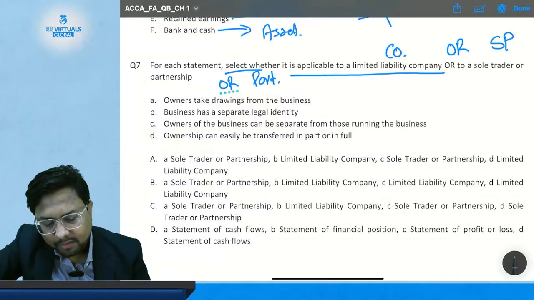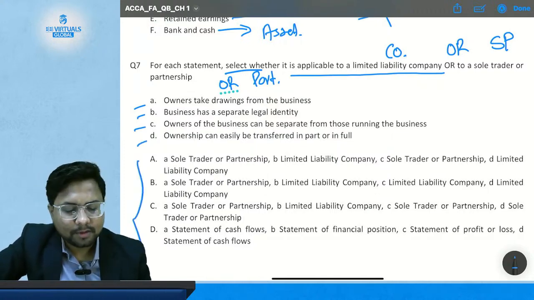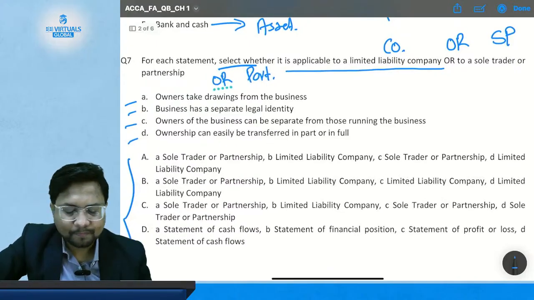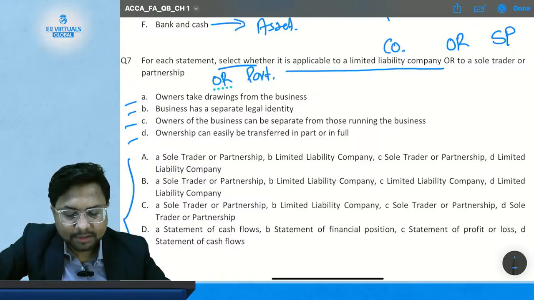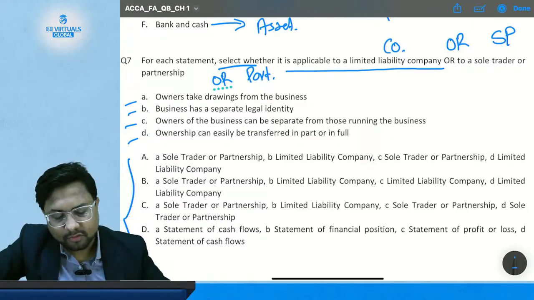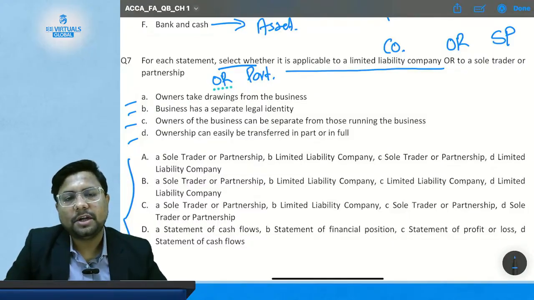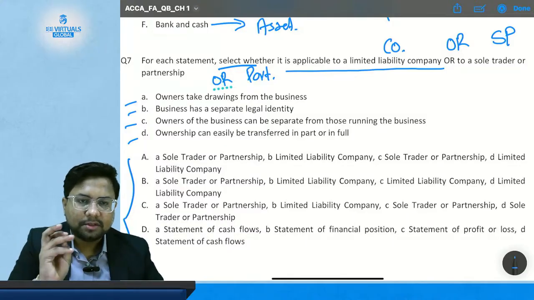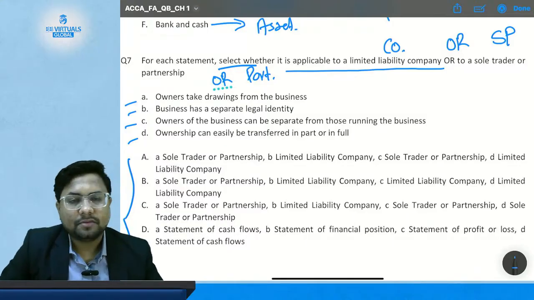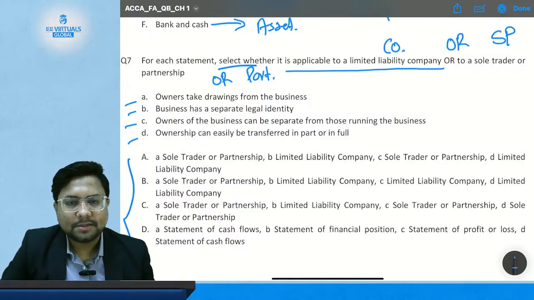Okay, so you have the following statements given A, B, C, and D, and again you have to choose which option is more suitable from the given options. Okay, so first, owners take drawings from the business. So in which type of business entity do owners take drawings from the business? In company, in sole tradership, or in a partnership? In which form of a business do owners draw money from the business?